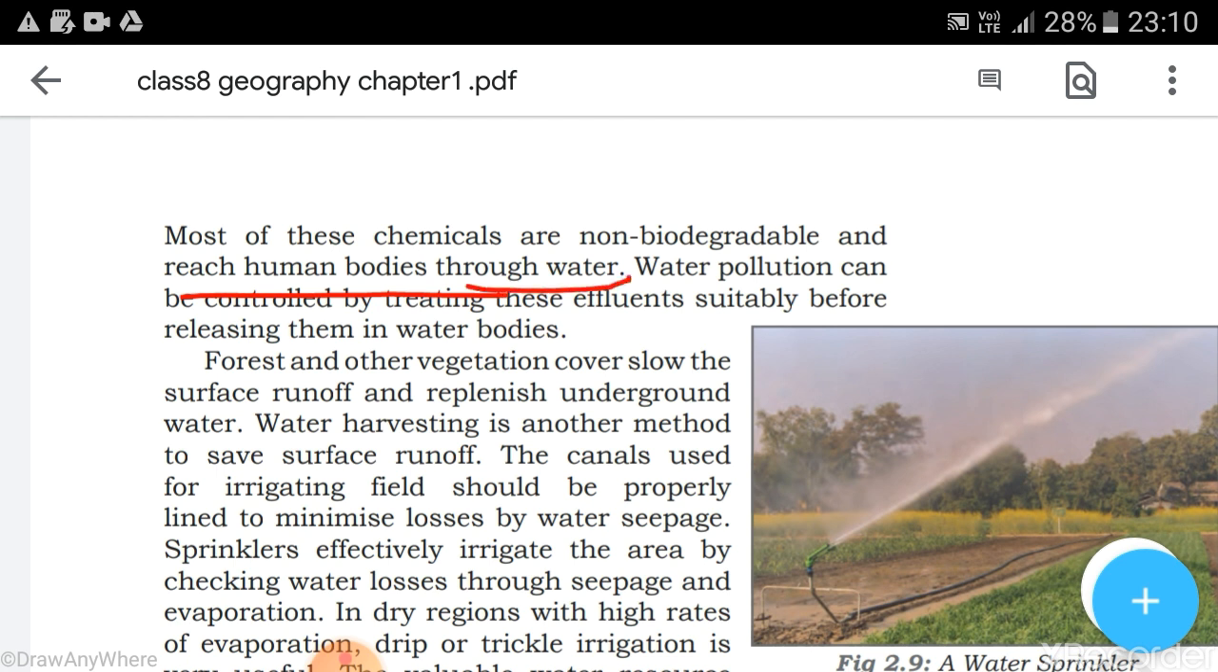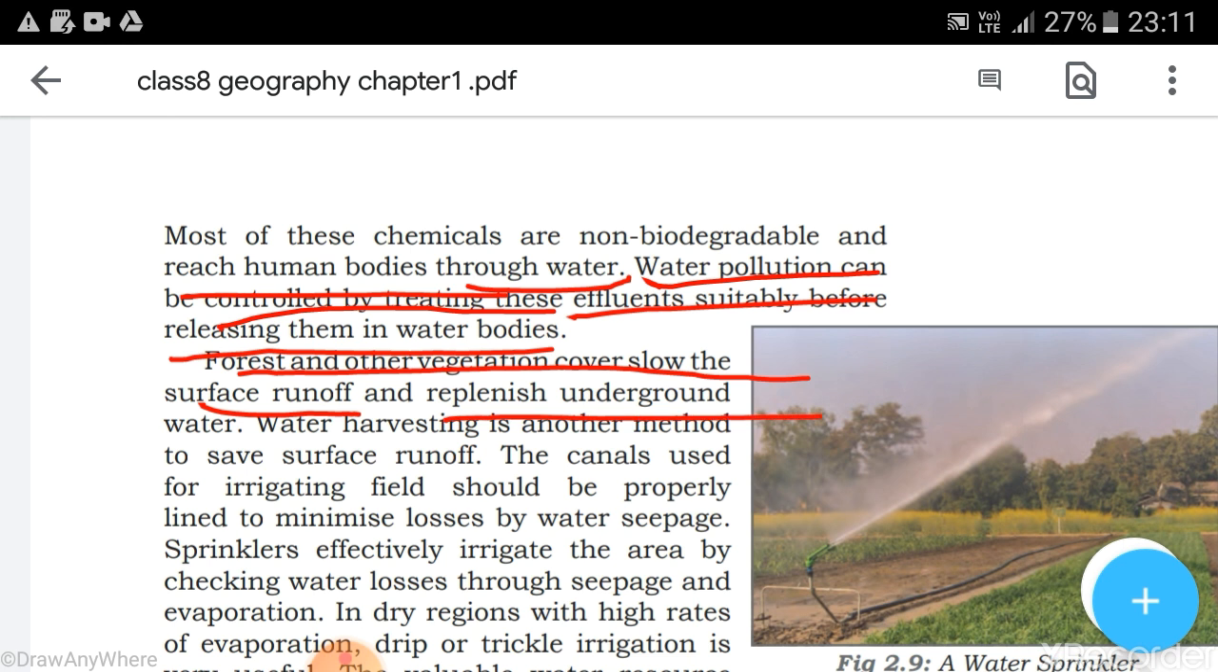bodies. Water pollution can be controlled by treating these effluents suitably before releasing them in the water bodies. So therefore proper measures should be taken in order to purify the water, in order to avoid the pollution of water. So what kind of things should we adopt in order to prevent the water pollution? Forest and other vegetation covers slow the surface runoff and replenish underground water.